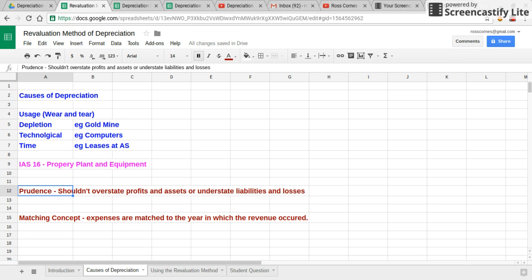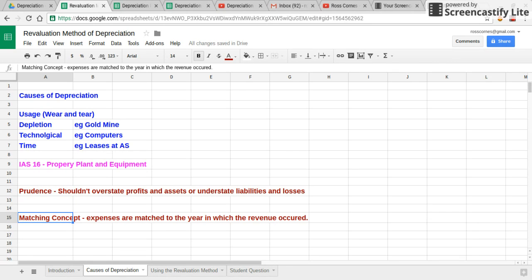The first is if we keep our non-current assets in at cost, for example, a motor vehicle which costs $20,000, we are clearly overstating the value of our non-current assets in our statement of financial position. And therefore, people using the accounts will have an inaccurate idea about how much the assets of the business are worth. Also, because we should have put in an expense for the decline in the value of our assets, our profits will be overstated.